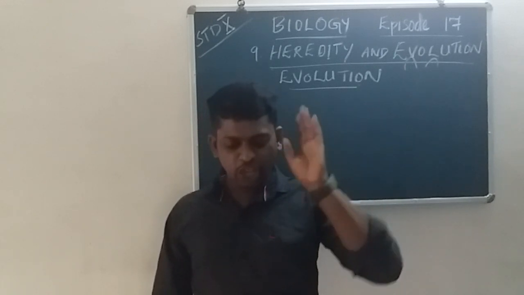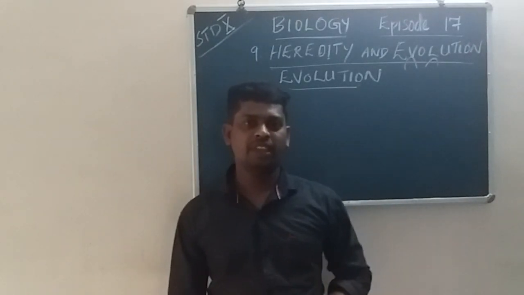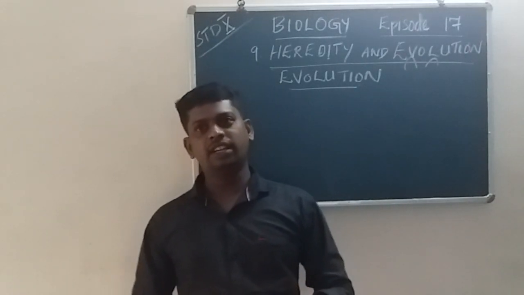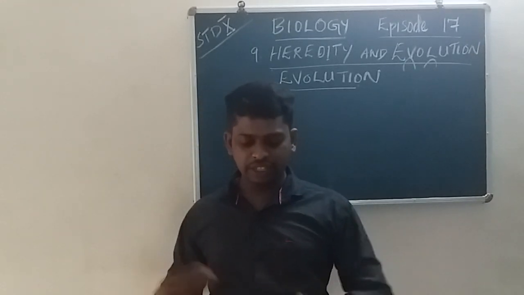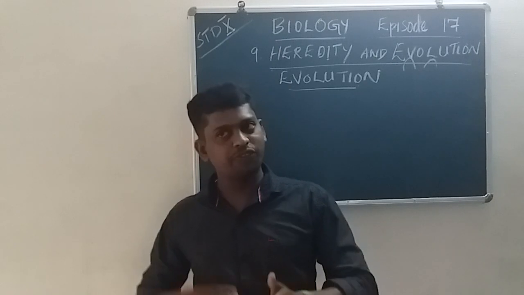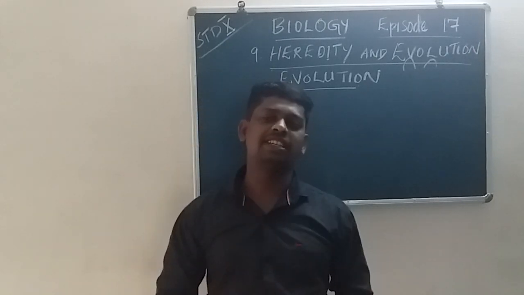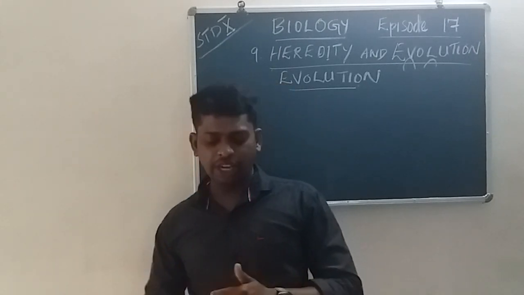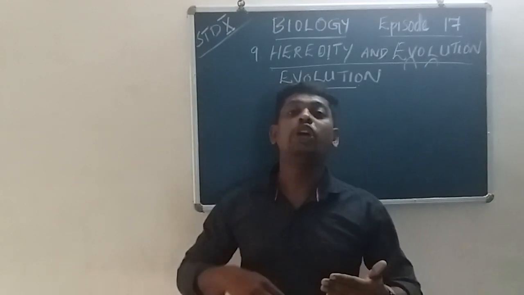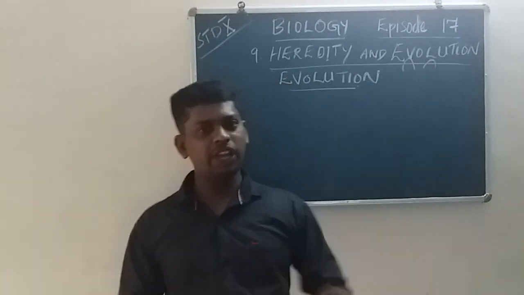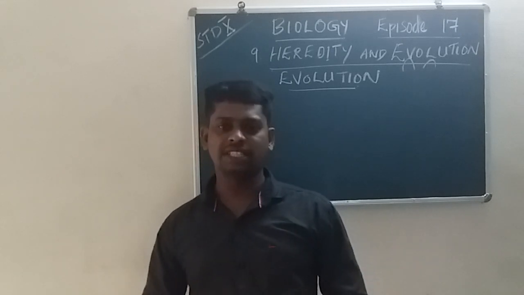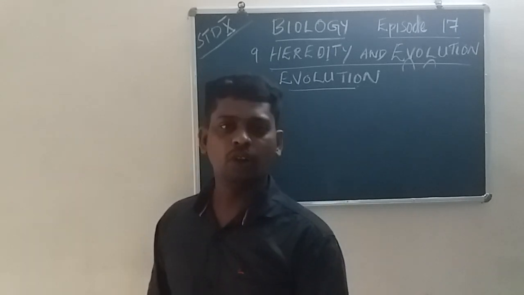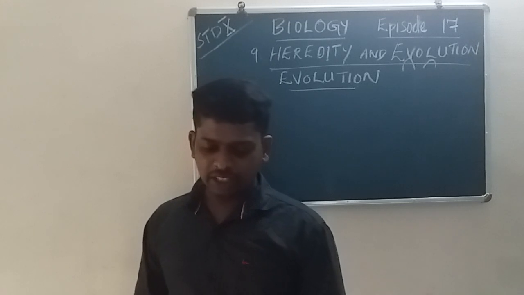The third one is human evolution, and then the sequence of gradual and irreversible changes, and variations that result in the formation of new species. That means variation is what results in the formation of new species. Okay, these are the main topics.